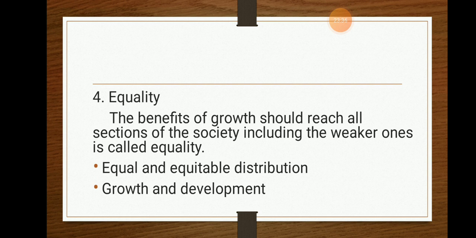Now when it comes to equitable distribution, what happens? The doctor has studied a lot, he has a degree, he has a certificate, he has spent half of his life studying and doing the necessary things for the economy. But when it comes to the clerk, it is easy. It is not necessary that his qualification should be up to mark. Even without qualification or without knowing all the necessary things, he can be a clerk. So there is a difference between the doctor and the clerk.